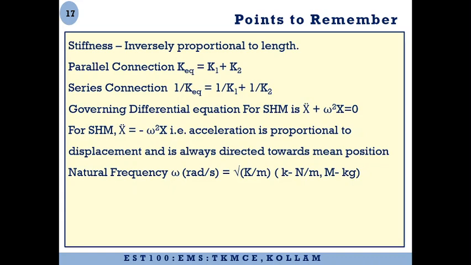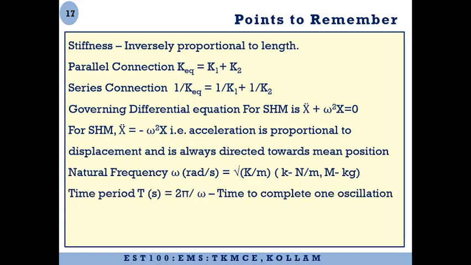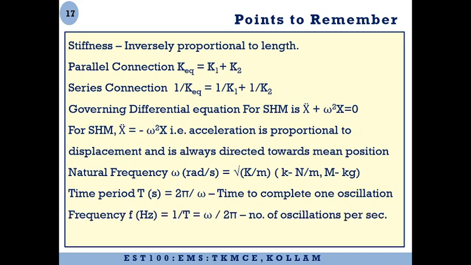Natural frequency is also known as circular frequency or angular frequency. Its unit is radian per second, and it is given by root of k by m, where k is in Newton per meter and m is in kilogram. Time period is 2 pi by omega. The unit is seconds. It is the time taken for one oscillation.